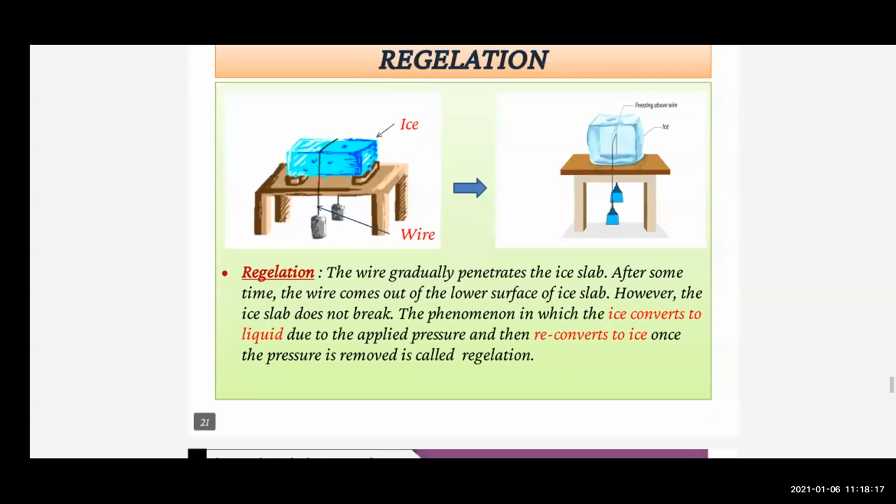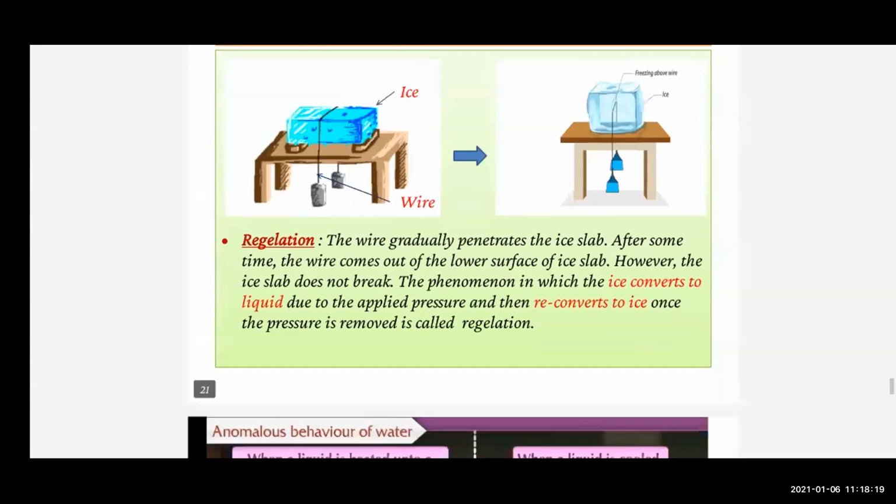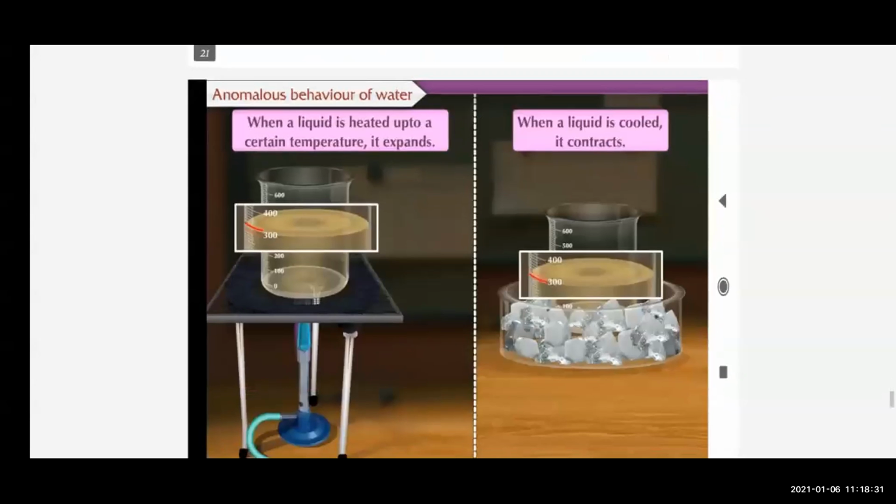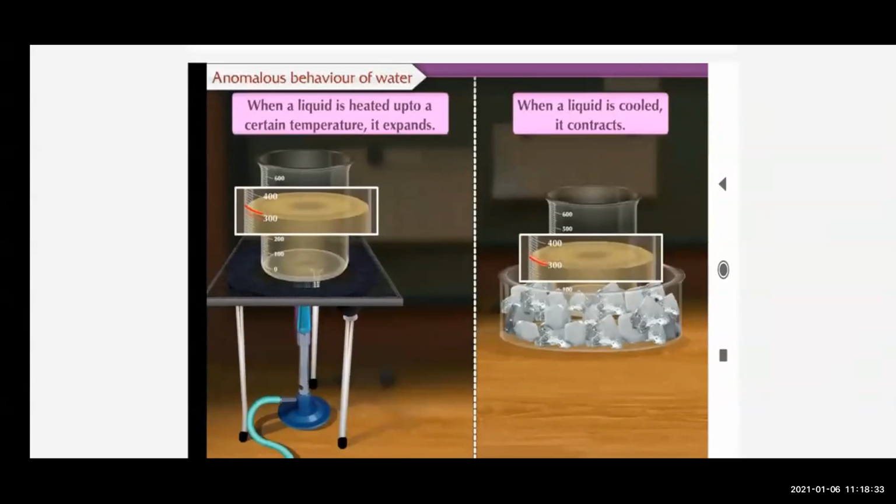Now the last, we are going to see about anomalous behavior. Now see, what is the anomalous behavior of water? In general, when a liquid is heated up to a certain temperature, it expands, right?